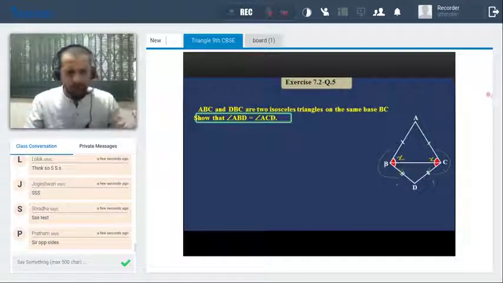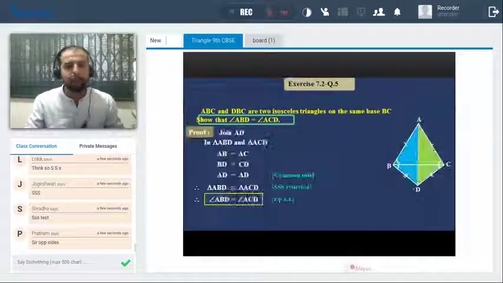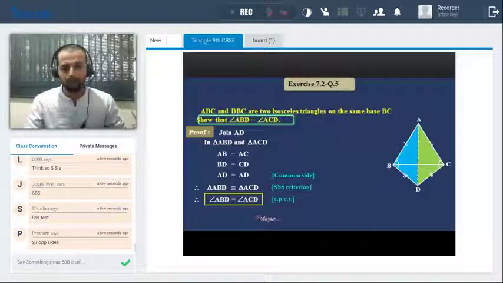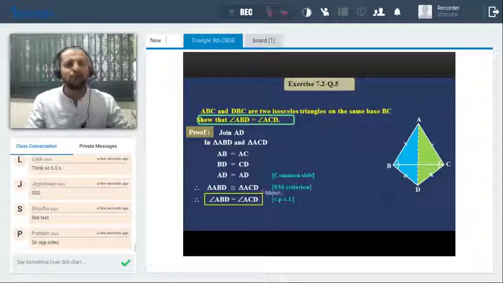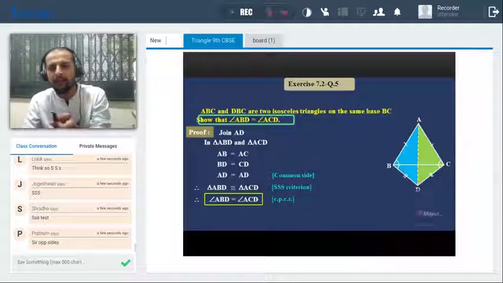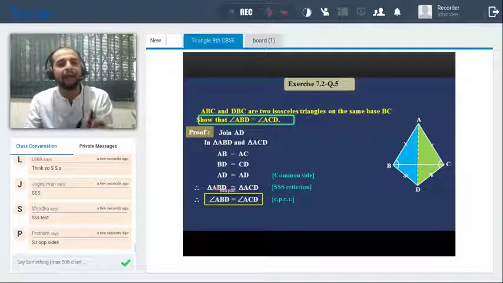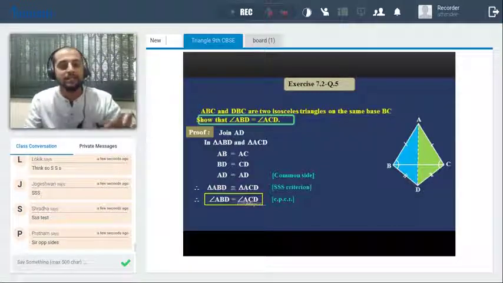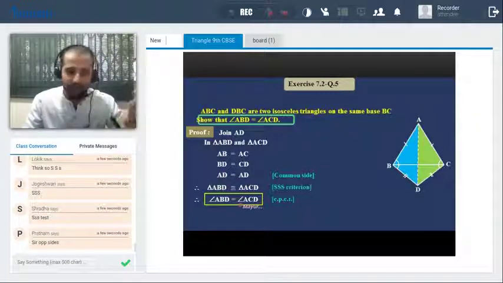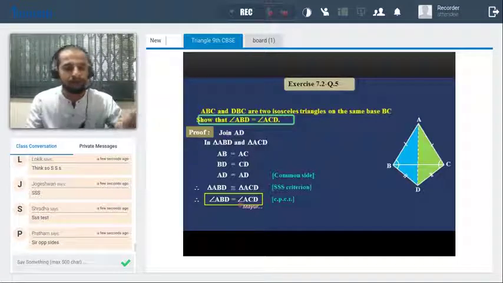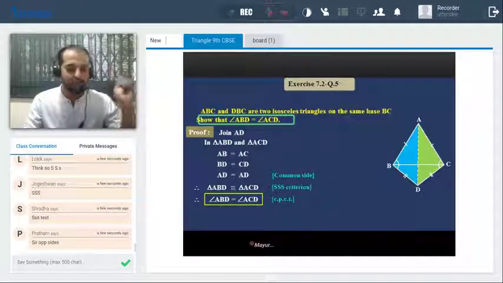That's it. So we don't need to use this here, because just observe the figure. We don't have the ACC criteria, right? So you can definitely add those things, or else we can use the same SSS in triangle ABD and triangle ACD. The two sides are already given and one is the common side. So by SSS criteria, these two triangles are congruent. So both the ways are correct. So you can use any of the ways. Okay. Any confusion in this sum?